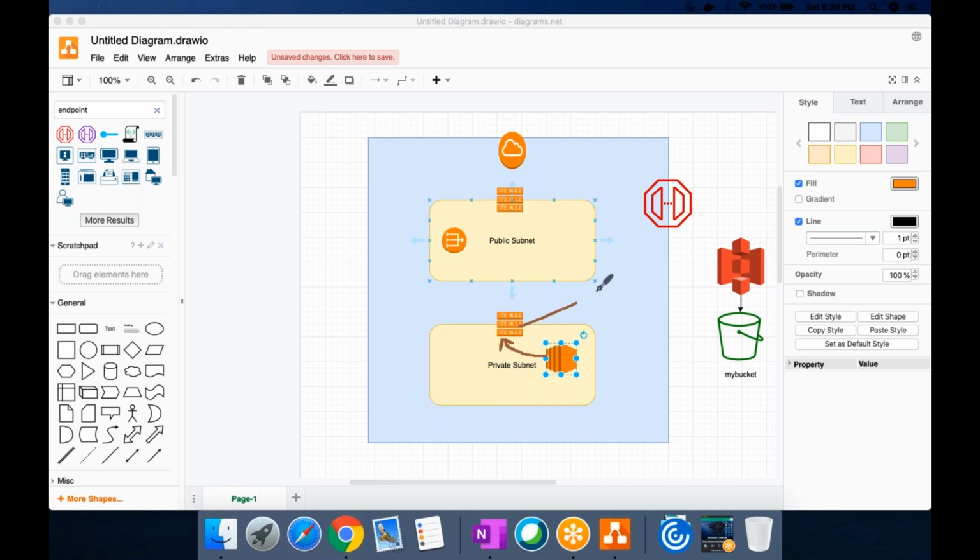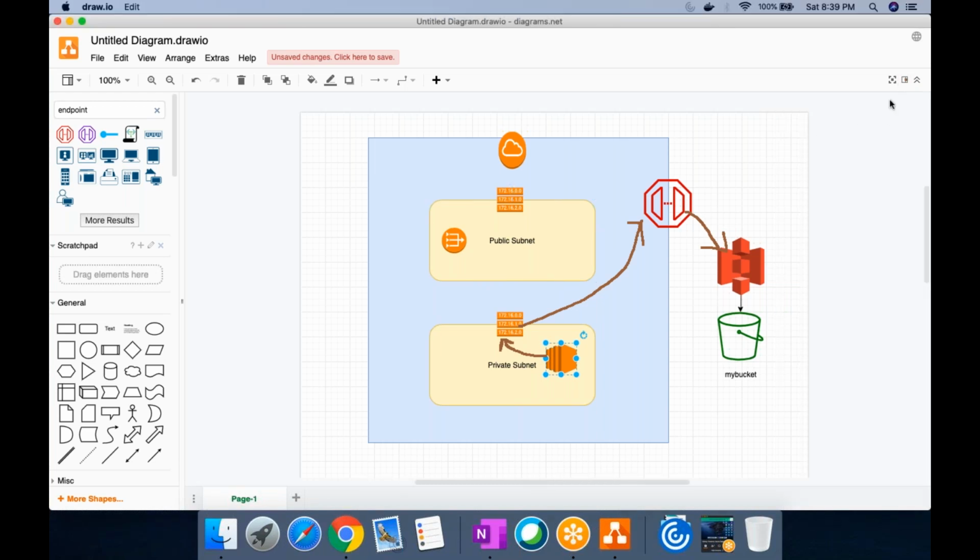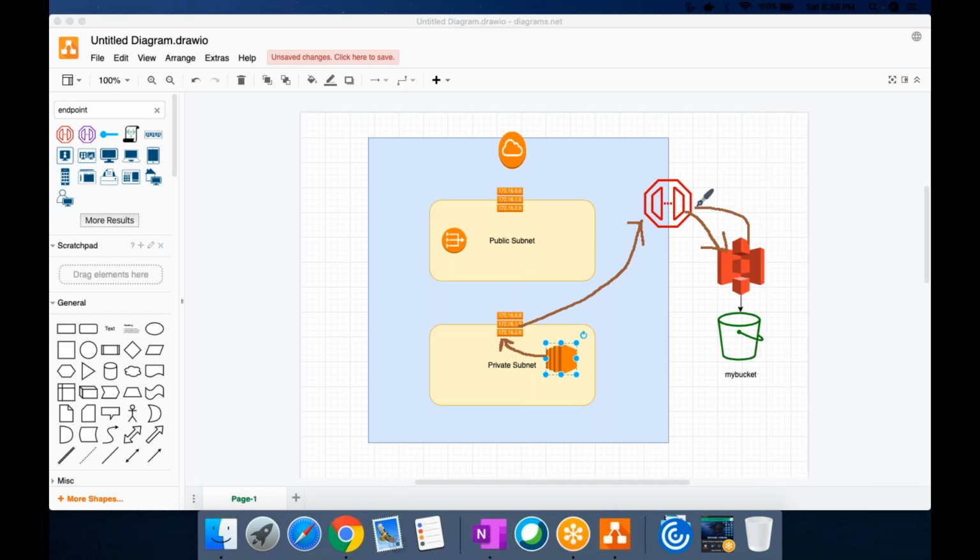In the route table, we'll configure a route to the VPC endpoint. The VPC endpoint internally will go and point to S3, and S3 will internally return a response, and we'll get the data here. Similarly, EC2 will get the data.